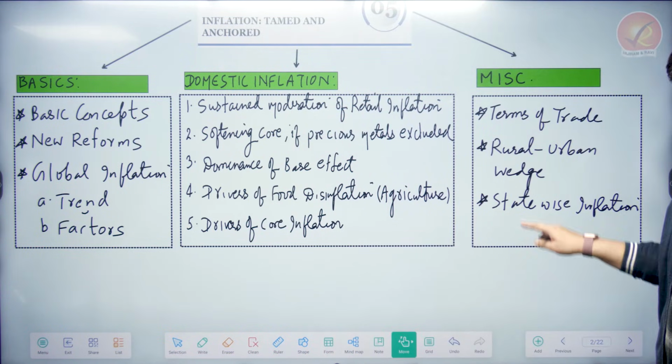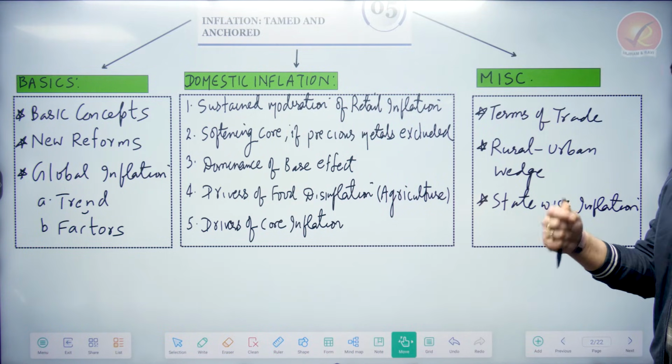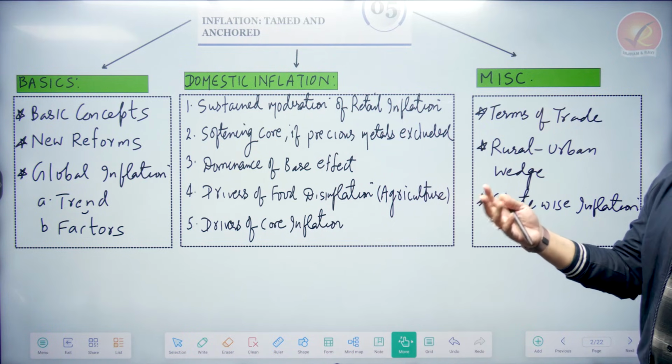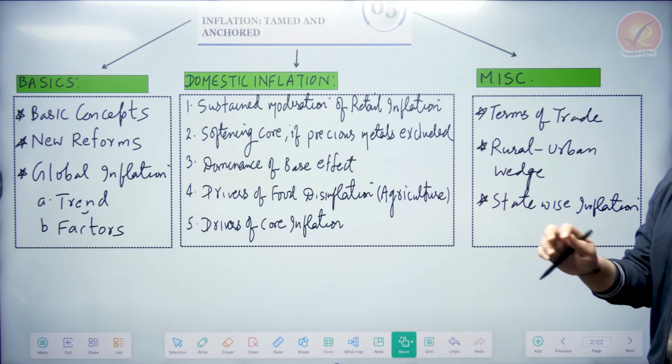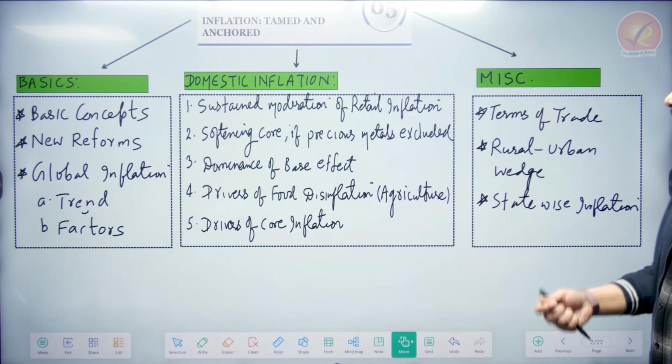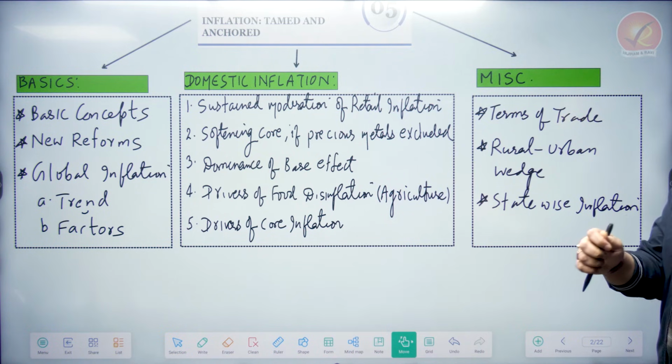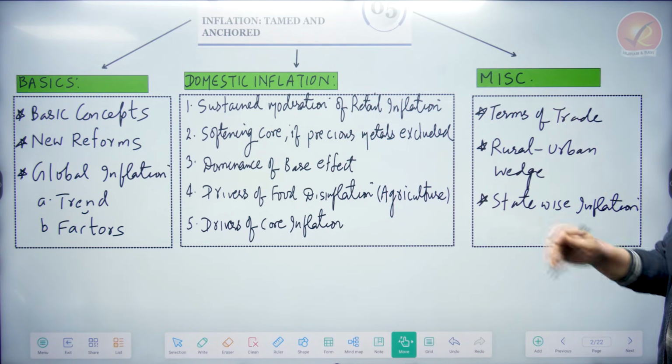Now let's look at the third part. The third part is the miscellaneous part, which talks about some new things which normally were not given in the last 1 or 2 years of economic survey, but this year it has been given in a slightly better way and slightly more detailed manner. The first is terms of trade. This has been given in a slightly more detailed manner this time.